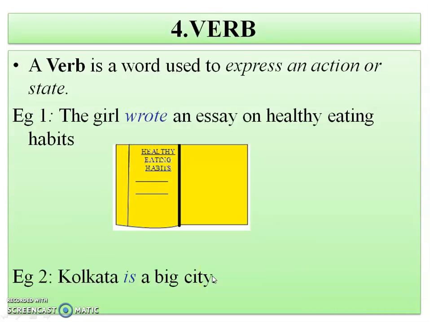The fourth kind of part of speech is a verb. What is a verb? Action words are known as verbs, or a thing which describes the state of anything is called a verb. Example: the girl wrote an essay on healthy eating habits. So what did the girl do? The girl wrote. That is, she is doing an action. So here wrote is a verb. Similarly, Kolkata is a big city. So how is Kolkata? It is a big city. So here it is showing a state. So that is why is is a verb in this sentence.